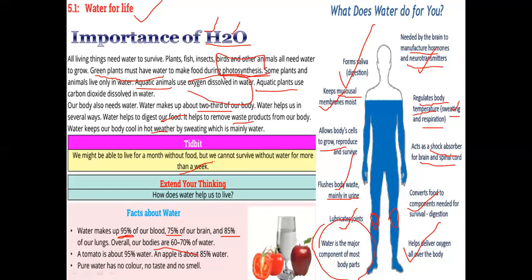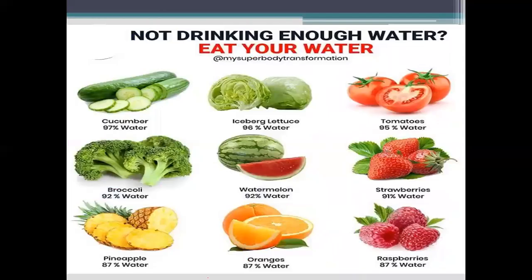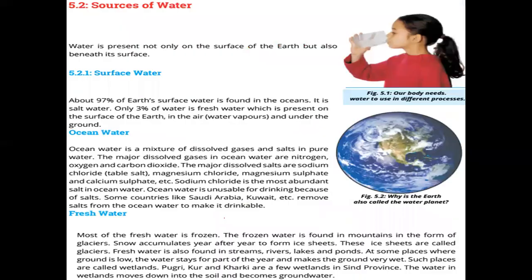If we see other living organisms, for example vegetables and plants, we can find different quantities of water in different vegetables and fruits. It is also a very important fact that water has no color, no taste, and no smell. That's why it is widely used for different purposes in our life. So if you don't drink water, don't worry, you can eat your water, because a lot of water is present in different vegetables and fruits. So consume these fruits, and it means you are eating your water.